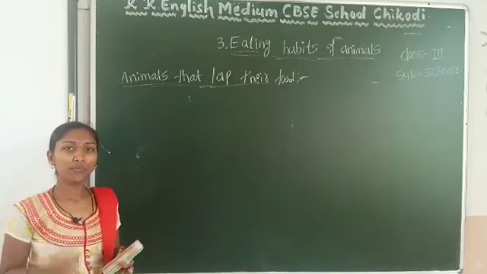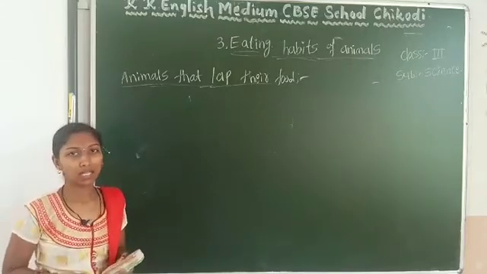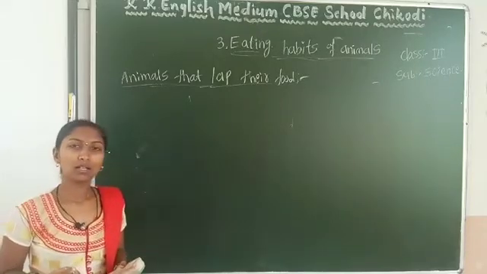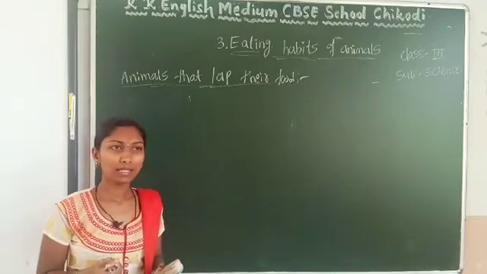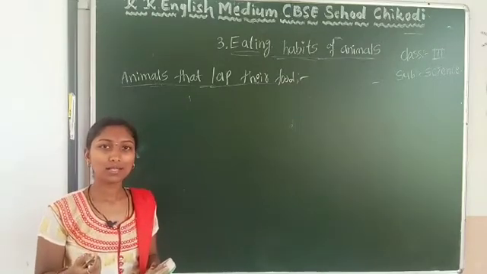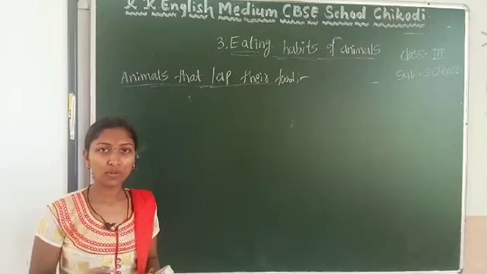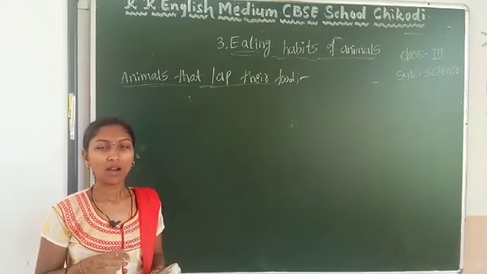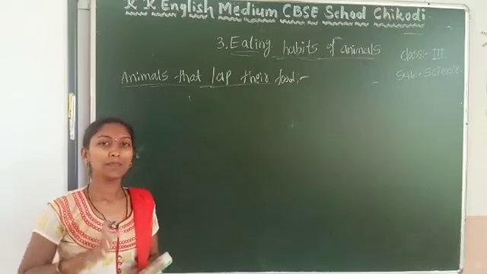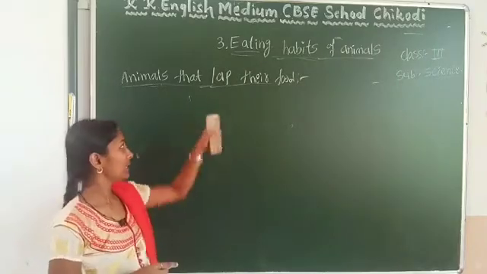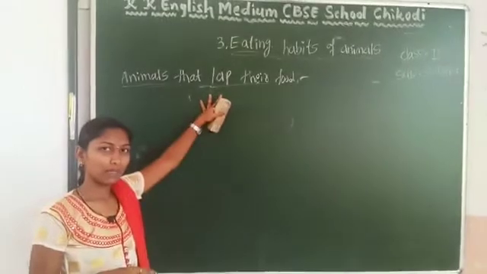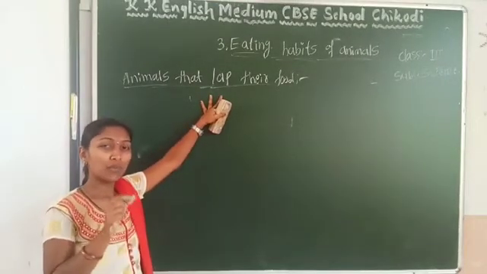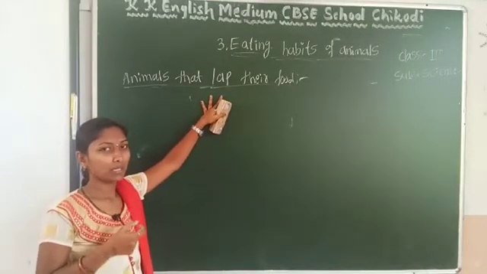They take their food by using the tongue. See the example, that is dogs, cats. They take their food by using the tongue, and after that it transfers into the body. So we call it lap or lapping. Lapping means taking food with the tongue.